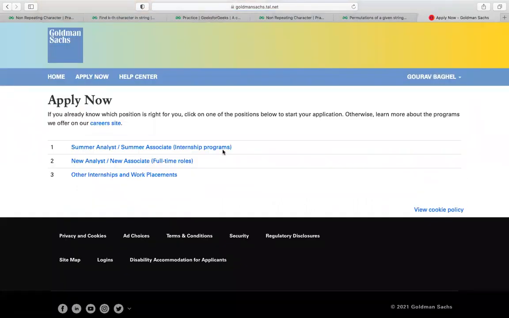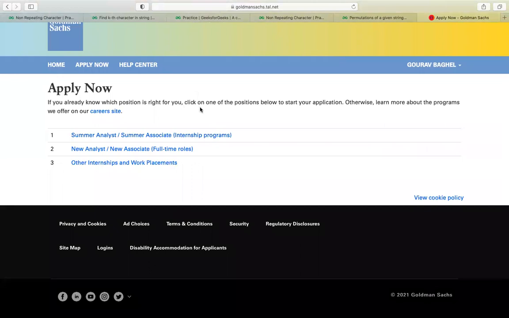After clicking, if you are a candidate who is going to graduate in 2023, then you have to apply for the summer analyst role. Summer analyst means you are going to be hired for an intern role. Again I'm repeating, if you are a student who is going to graduate in 2023, then you have to apply for this summer analyst. Otherwise, if you are going to graduate in 2022, then you have to apply for full time, and you can also apply for other internships. Now we are going to discuss both these platforms.